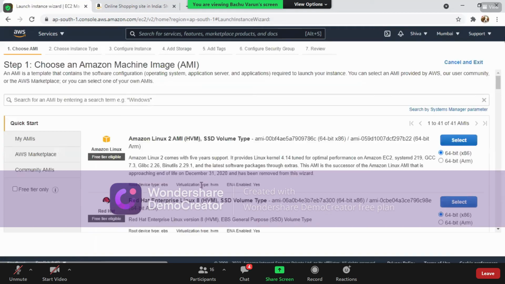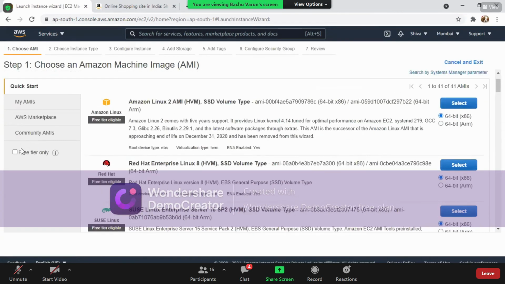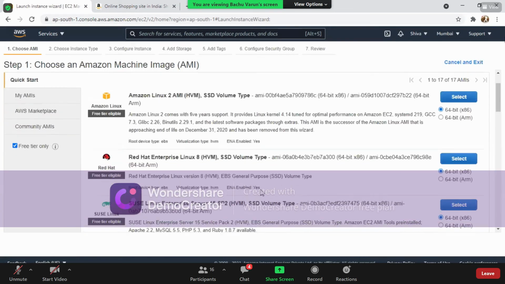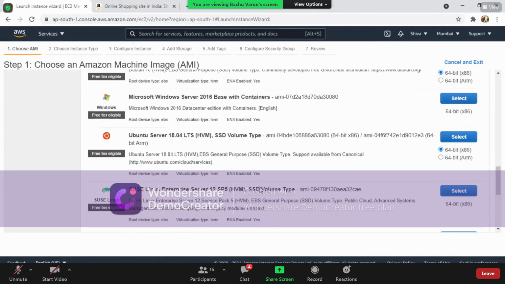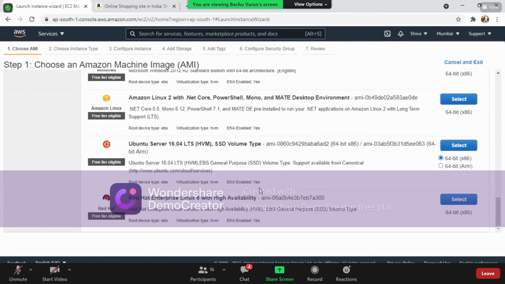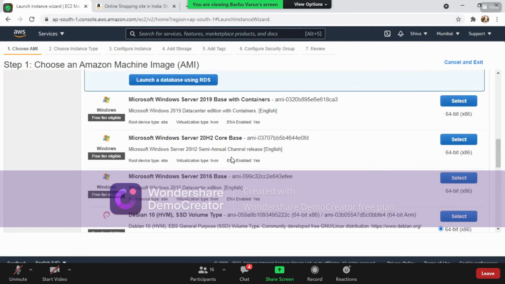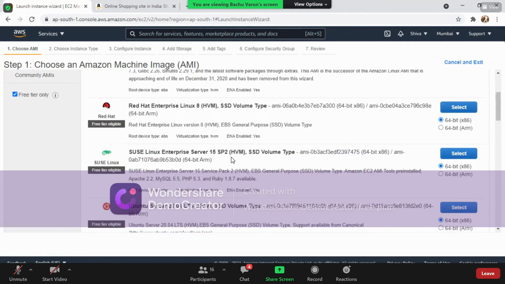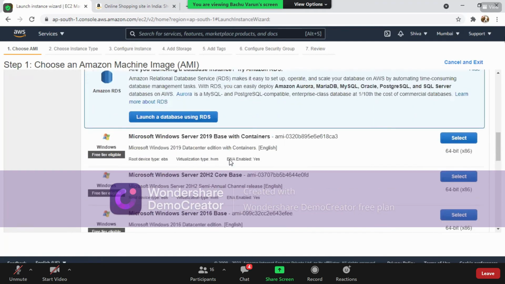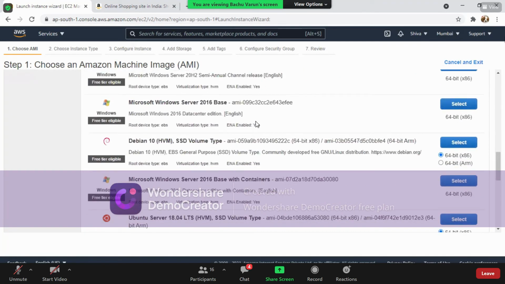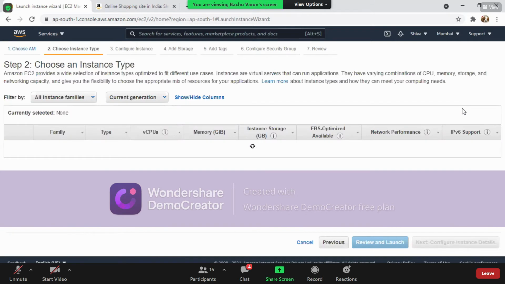Launch instances, free tier only. Now select Windows Server, which is very fast. Windows Server 2012. There is no 2012 here. Okay, I'm taking Windows Server 2016 base server.